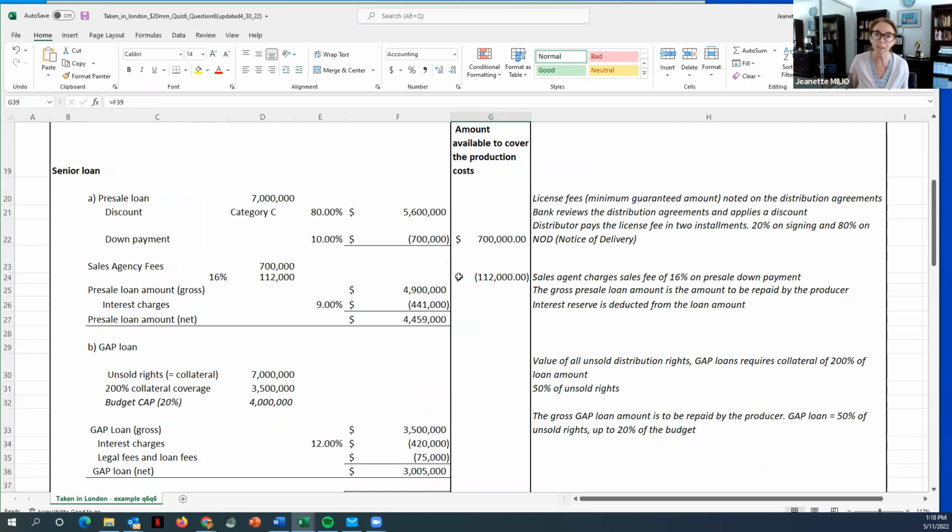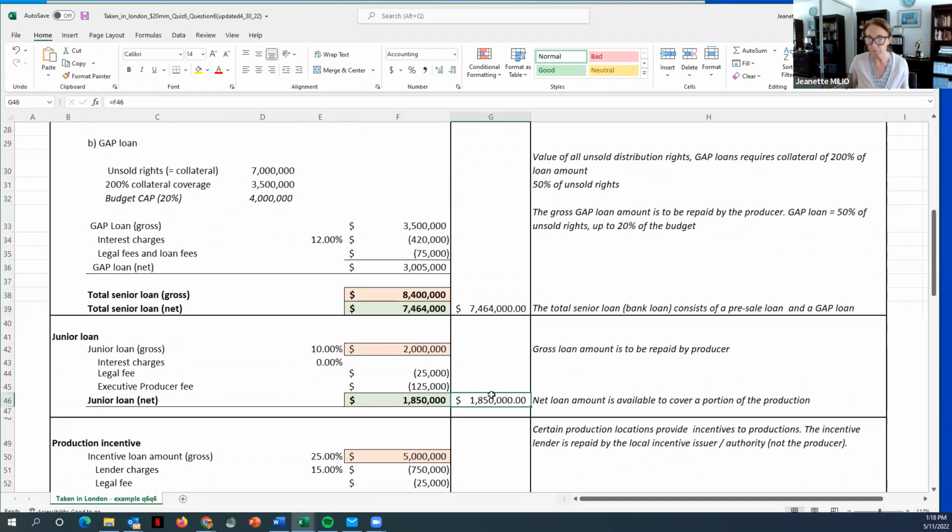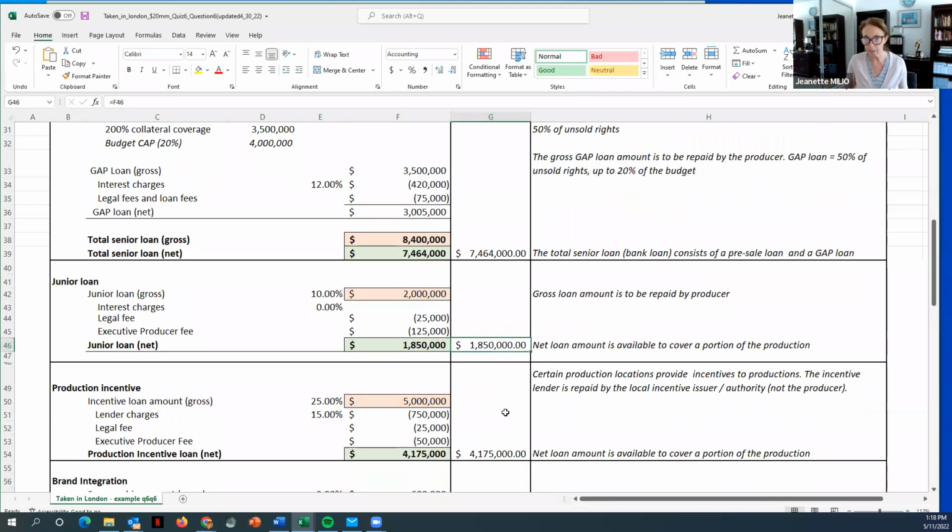And again, we are deducting the sales fees here because we have to pay them. So that's what we have right now. Then we're going into the production incentive. The production incentive that we would be receiving for this movie is 25% of the budget. 25% of 20 million is $5 million.